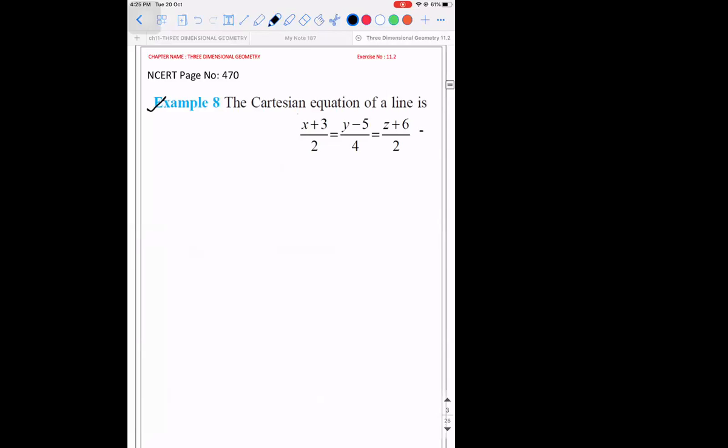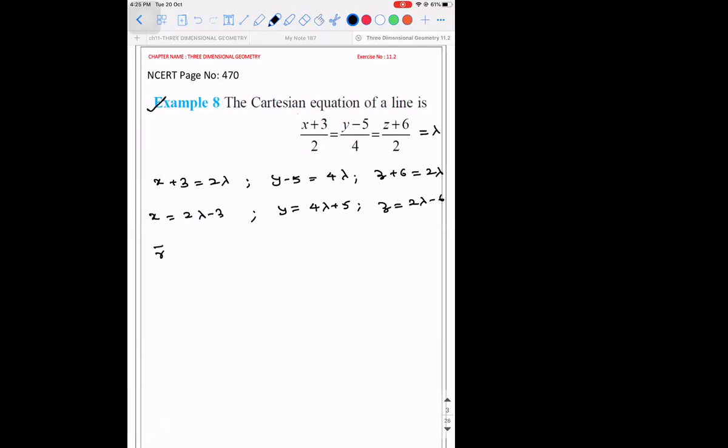If there is a Cartesian equation, assume this to be equal to lambda. Then x plus 3 will be equal to 2 lambda, y minus 5 will be equal to 4 lambda, and z plus 6 will be equal to 2 lambda. So x is equal to 2 lambda minus 3, y is equal to 4 lambda plus 5, and z is equal to 2 lambda minus 6.